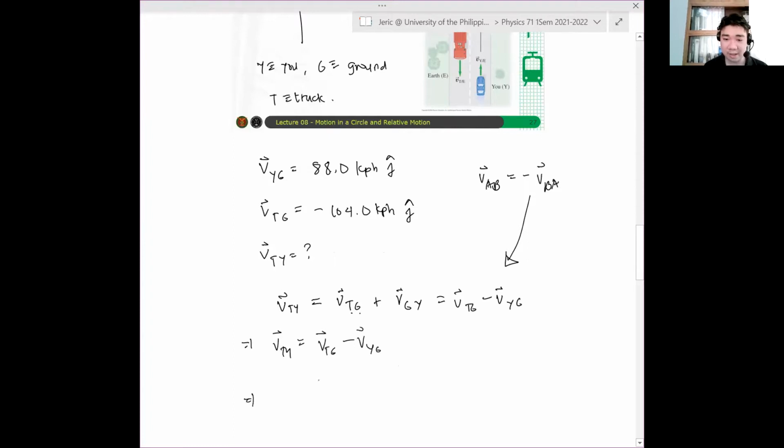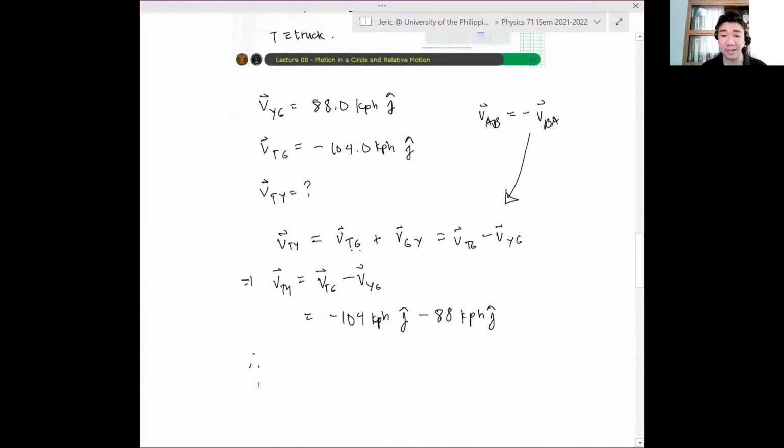And thus, I'll just substitute the variables. I have minus 104 kph j hat minus 88 kph j hat, and therefore the velocity V_TY equals minus 192 kph j hat. Okay, so that's your answer.